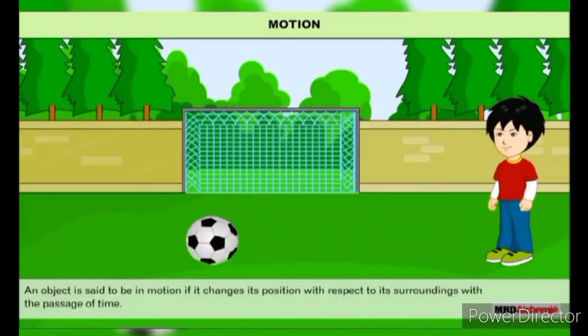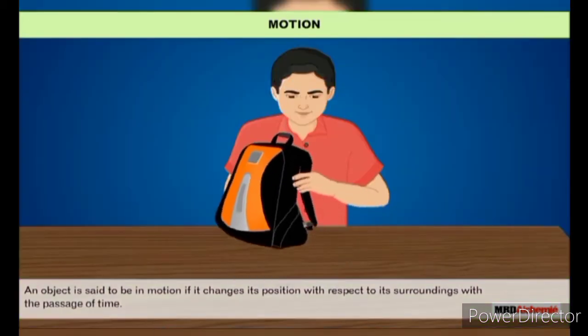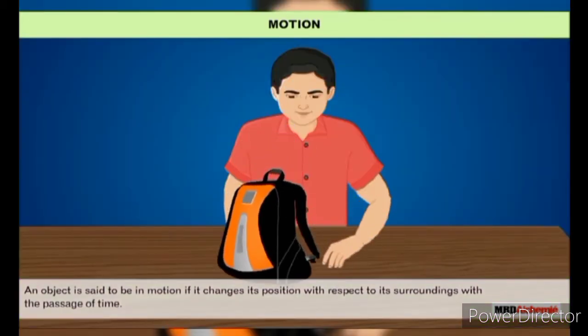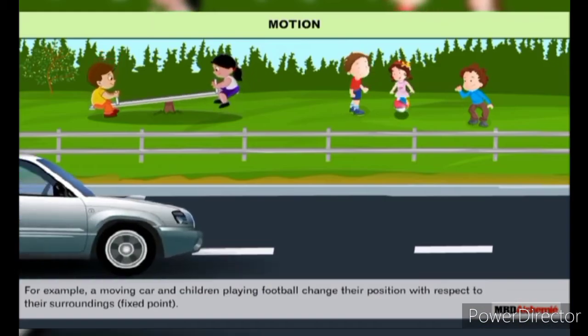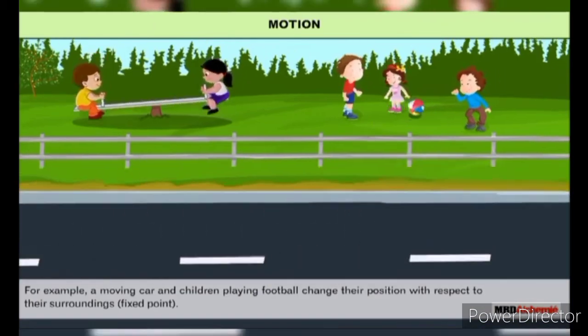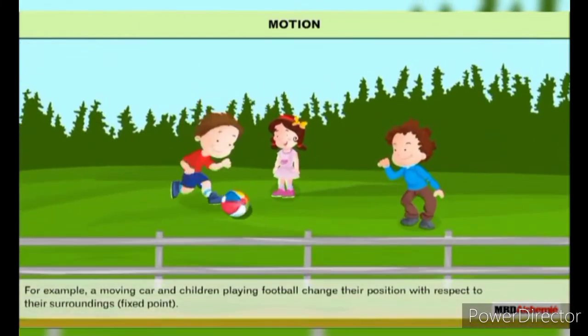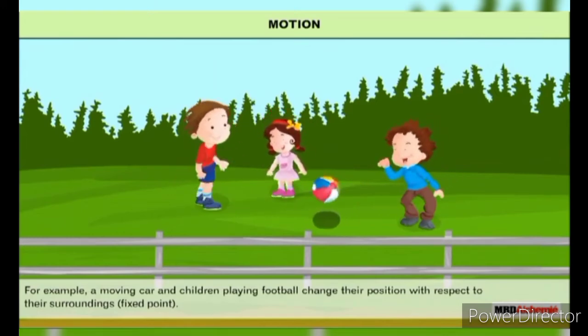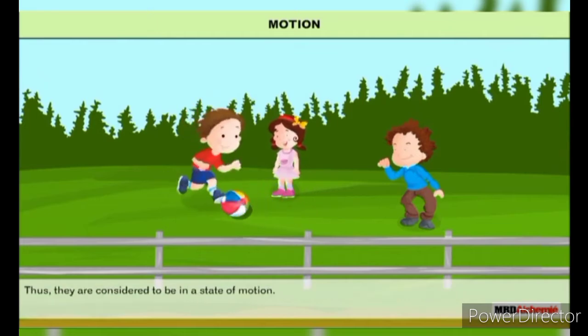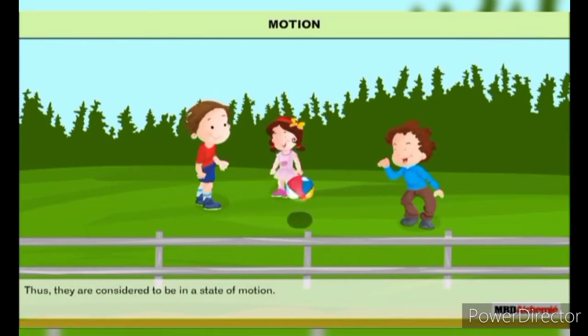An object is said to be in motion if it changes its position with respect to its surroundings with the passage of time. For example, a moving car and children playing football change their position with respect to their surroundings or a fixed point. Thus, they are considered to be in a state of motion.